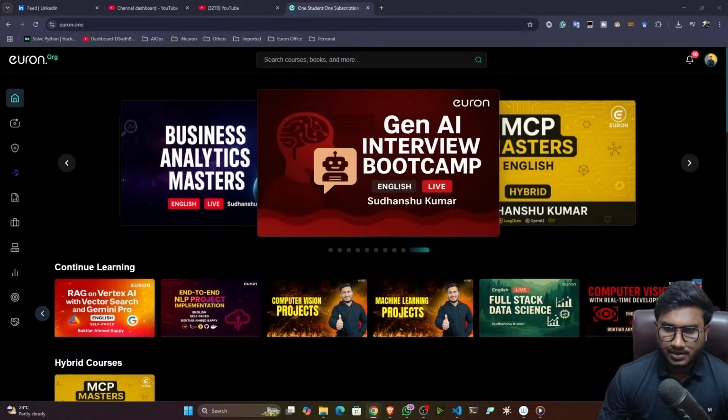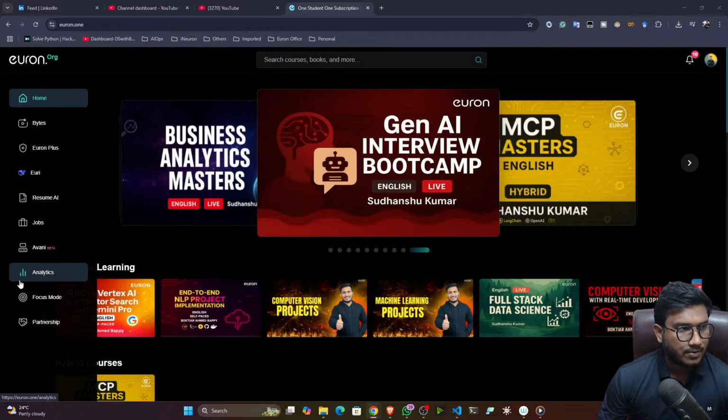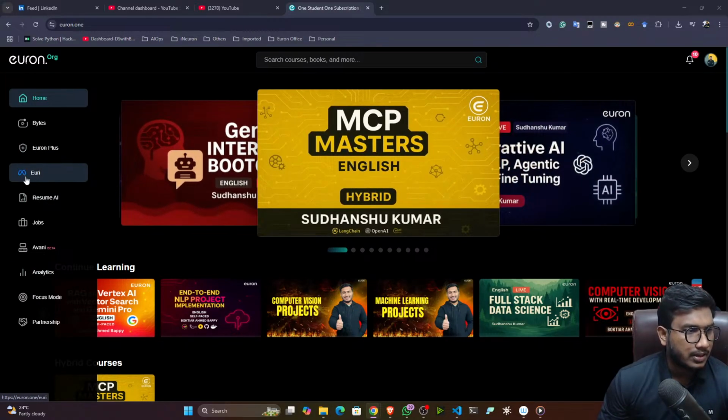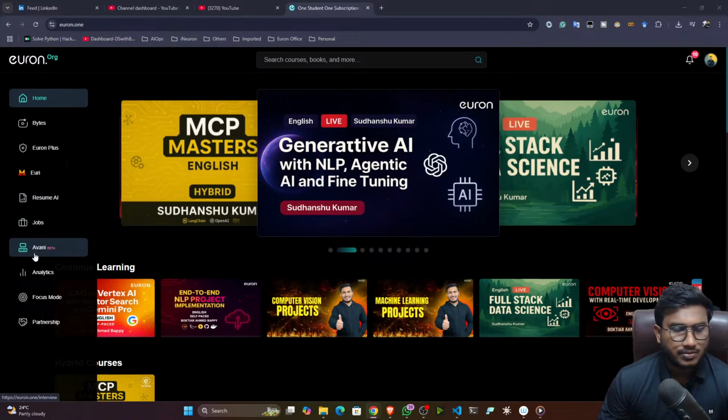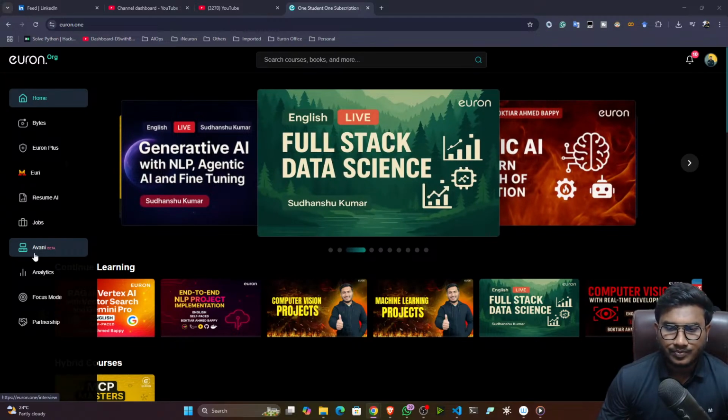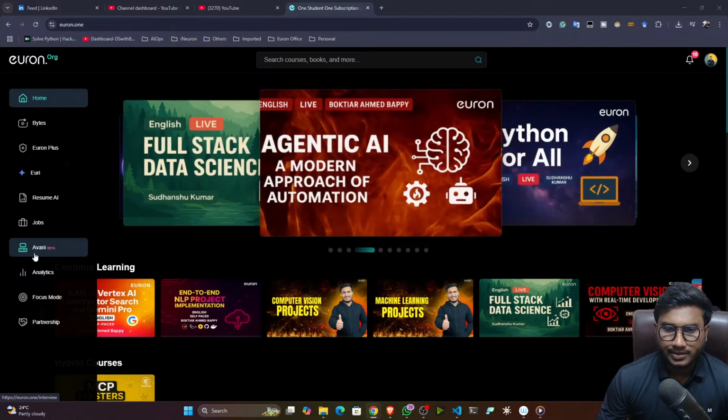Euron has published lots of career tools. You will be getting those tools inside the Euron platform. On the left-hand side you can see Euron has published Euri, Resume AI, Jobs, Avani. These are the tools you'll be getting here. In this live I'm going to show you the demo of these tools, how you can use them one by one. I will show you all the demo.